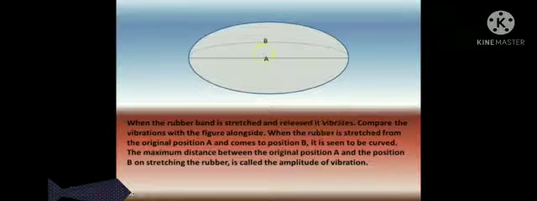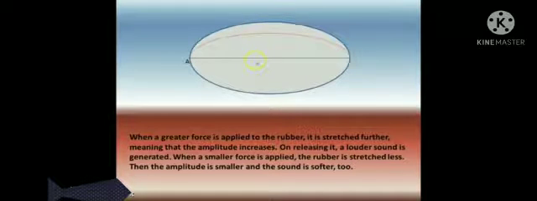When the rubber band is stretched and released, it vibrates. Compare the vibration with the figure alongside. When the rubber is stretched from the original position A and comes to position B, it is seen to be curved. The maximum distance between the original position A and the position B on stretching the rubber is called the amplitude of vibration. When a greater force is applied to the rubber, it is stretched further, meaning that the amplitude increases. On releasing it, a louder sound is generated.